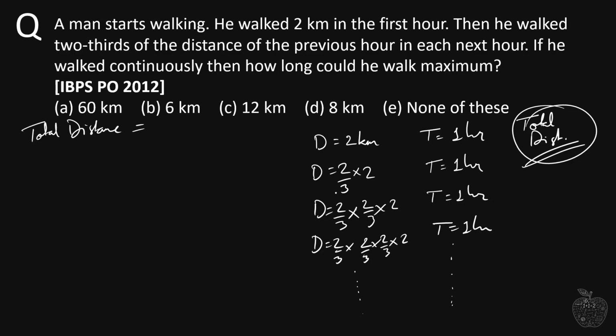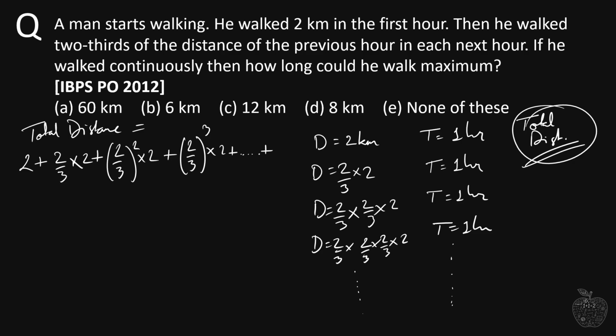Total distance will be the sum of all these distances, right? So it will be 2 plus two-thirds of 2 plus, I can say that this is (2/3) square of 2, plus (2/3) cube of 2, and this happens till infinity.